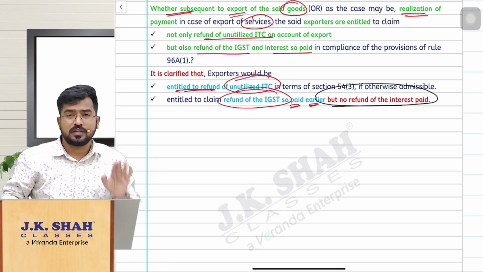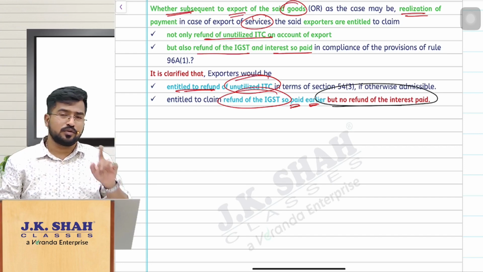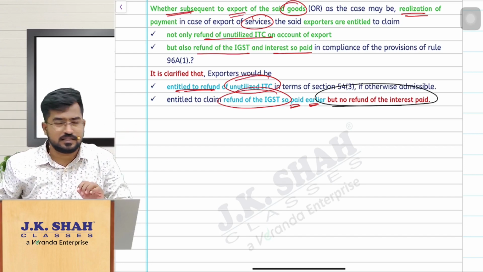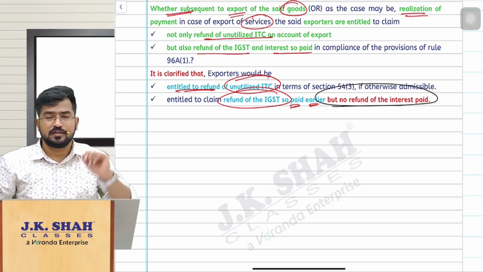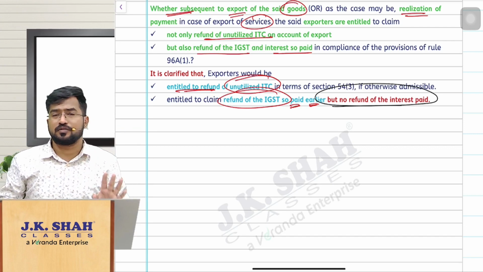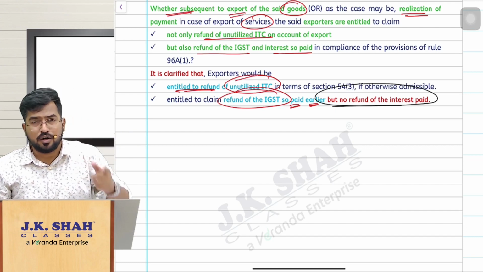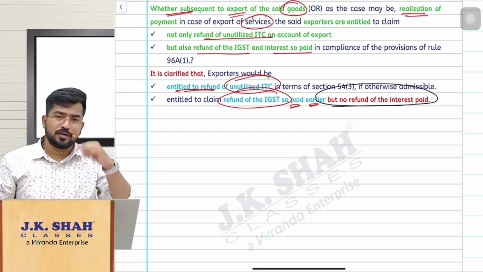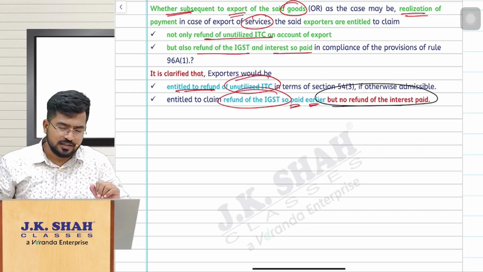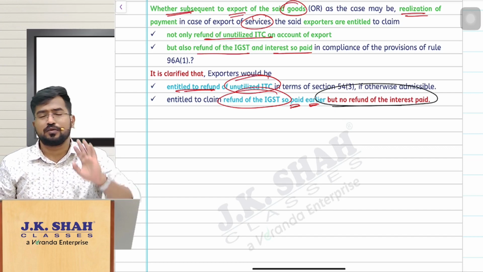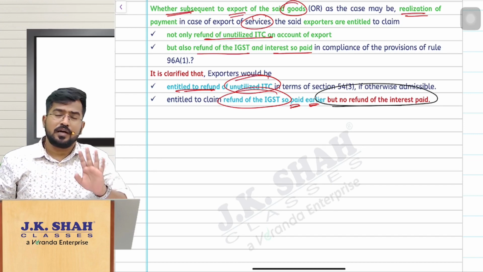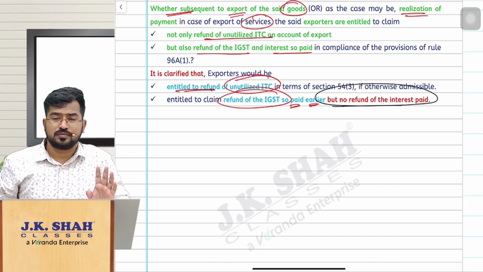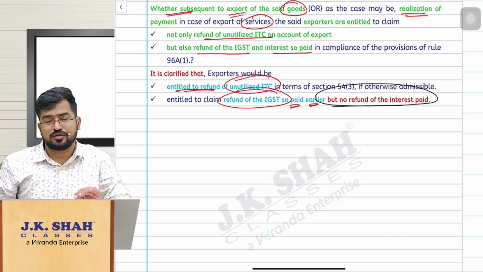Hope you understood: you export the goods or services without payment of tax and you claim unutilized ITC as refund. But further, the condition is export should happen within 3 months. Export of goods should happen within 3 months from the date of invoice. That means goods should leave India. Or if it is services, payment you should have realized within 1 year. If these conditions you have not fulfilled, then you are only voluntarily paying IGST, and for the IGST, the interest also you are paying.